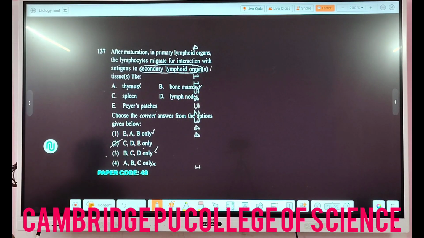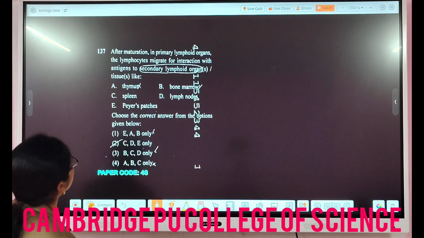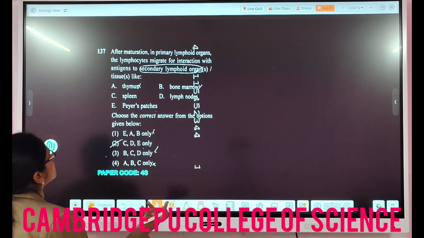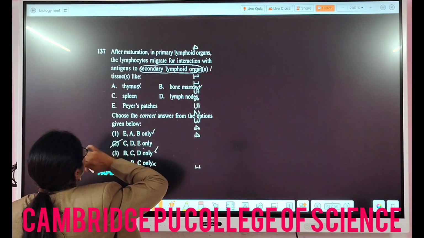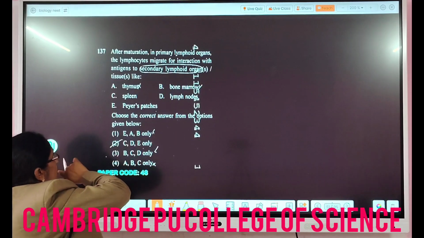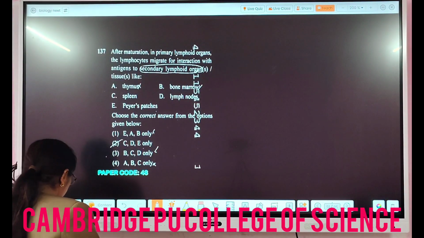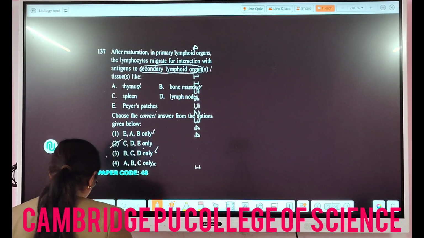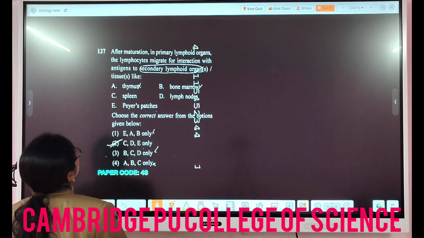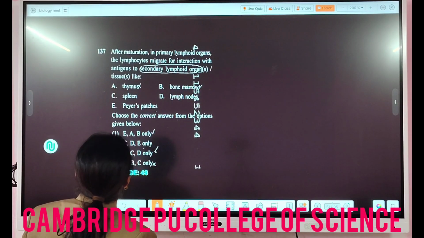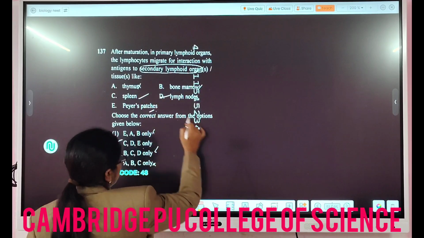Then after maturation in primary lymphoid organs, the lymphocytes migrate for interaction with the antigens to secondary lymphoid organs or tissues. So you know which are the secondary lymphoid organs here. Thymus and bone marrow are generally considered primary lymphoid organs, whereas the other remaining ones are called secondary lymphoid organs, that is C, D and E.